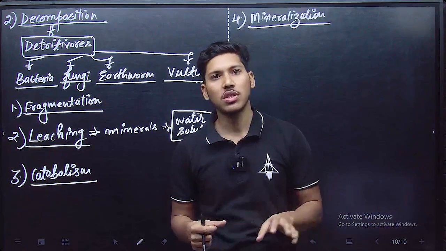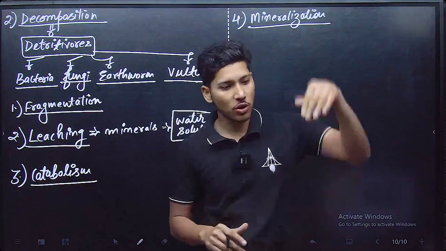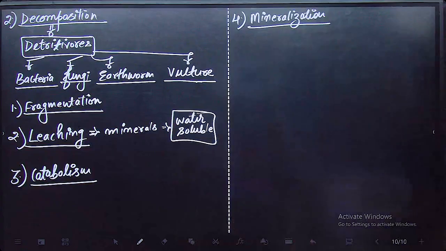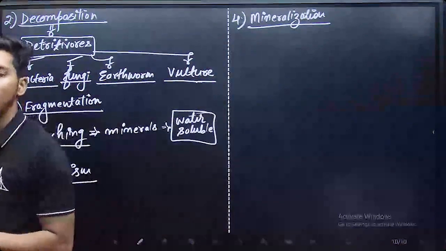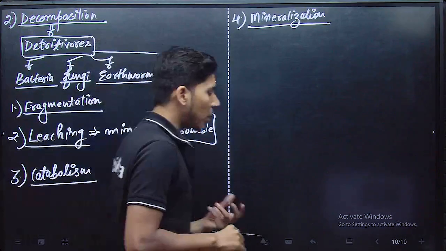So plant roots can't absorb the leached minerals because they go very deep into the soil. But during mineralization, the minerals that are produced are present in the soil and can be absorbed by the plant for their body functions.